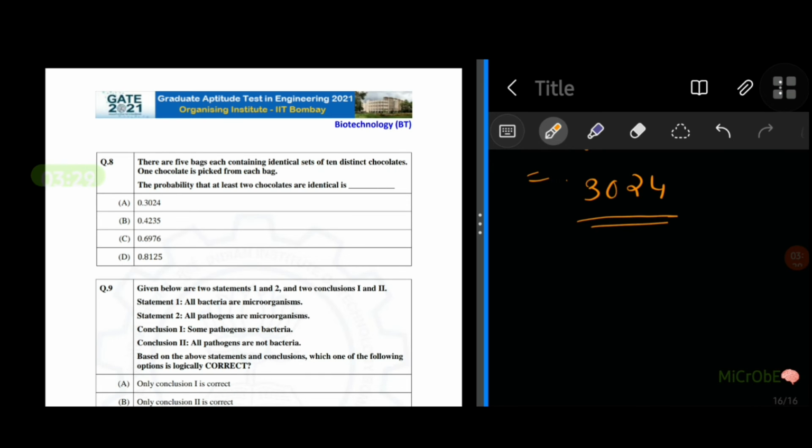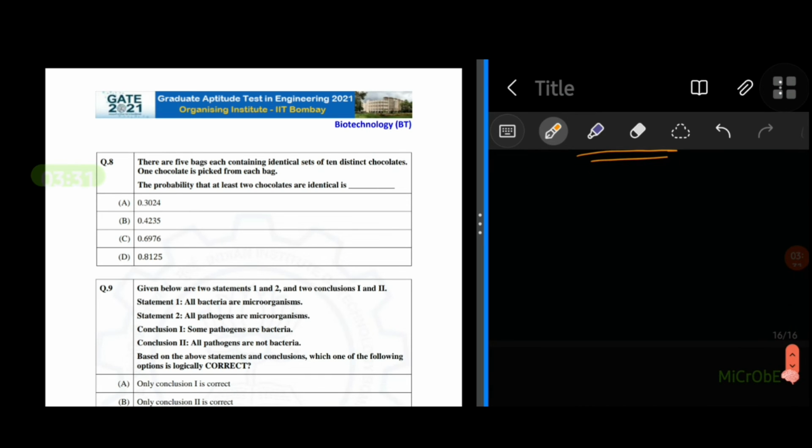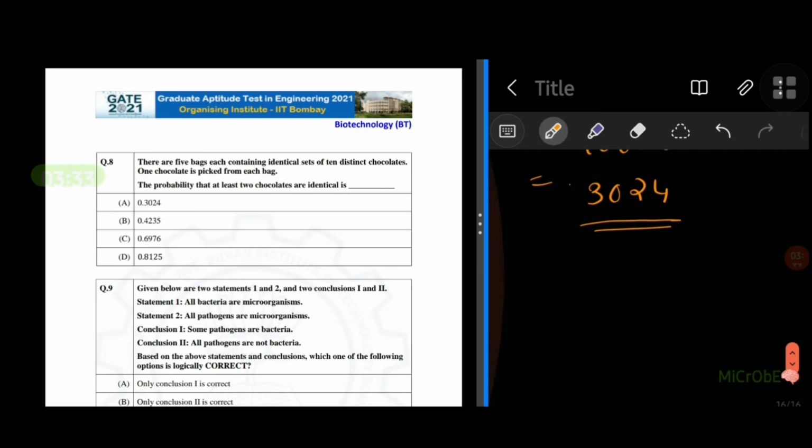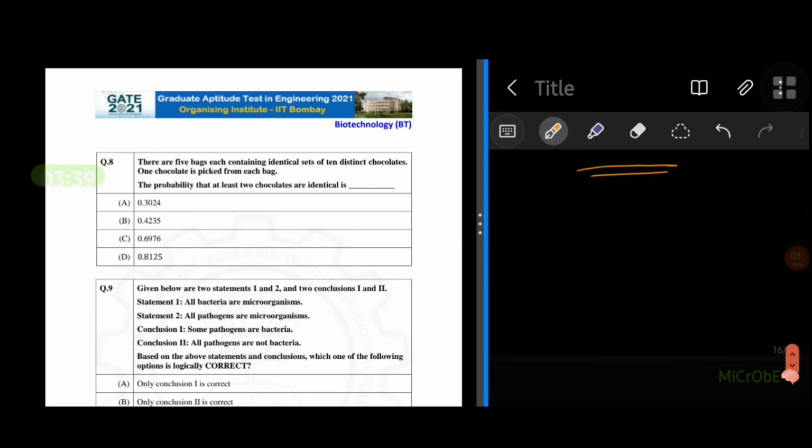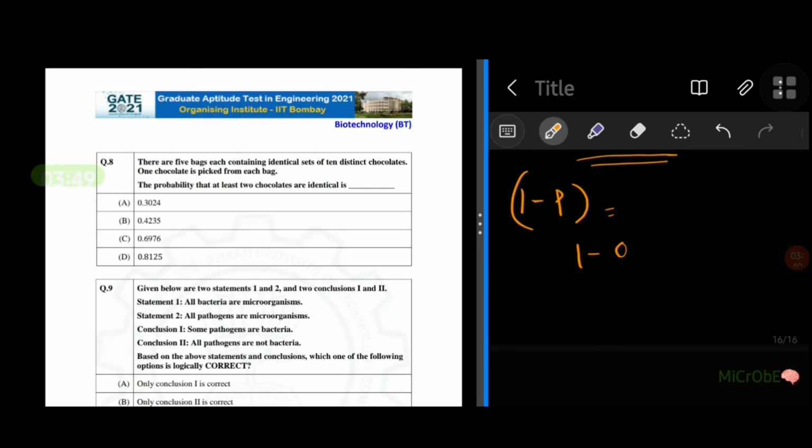So how can we get at least 2 chocolates identical? All the things that are left other than this probability would be the probability that at least 2 chocolates are identical. So what does that mean? 1 minus the probability that we just found out. That is 1 minus 0.3024.